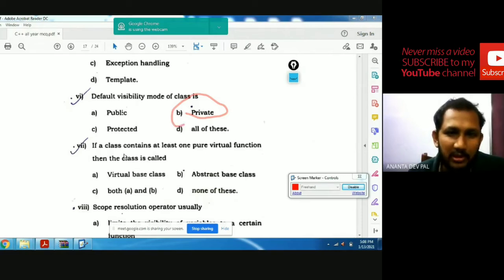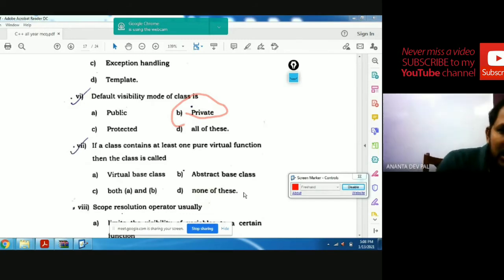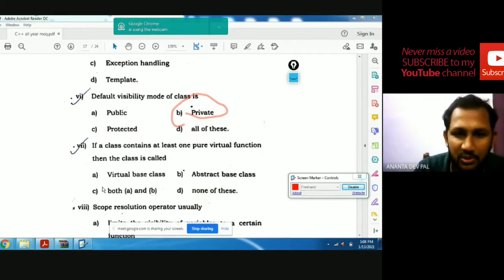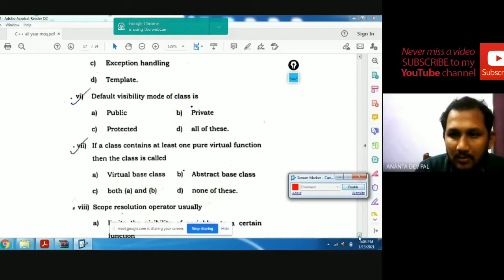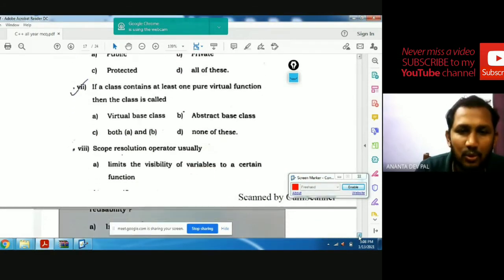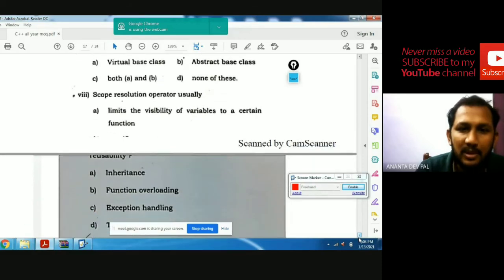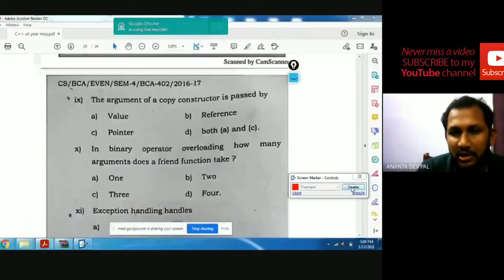If a class contains at least one pure virtual function, then the class is called a virtual base class, an abstract base class, both A and B, or none of these. That is an abstract base class as well as a virtual base class. The answer is both A and B. The scope resolution operator is usually used to limit the variable, with options A and C. Definitely the answer is always reference.